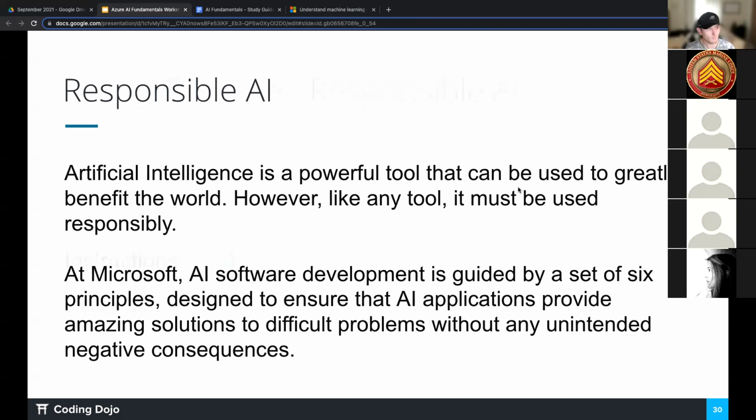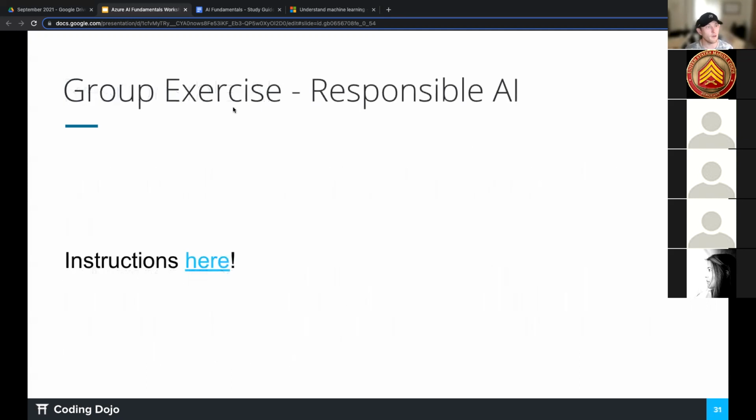So with that, there are 6 principles that Microsoft, these aren't necessarily the general AI principles, but Microsoft particularly has 6 principles designed to ensure that AI applications provide amazing solutions to difficult problems without unintended negative consequences. And so we're actually going to move to our first group exercise.